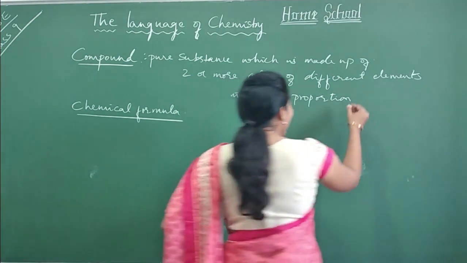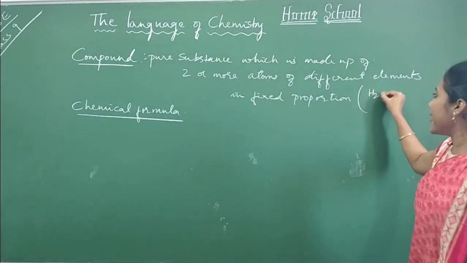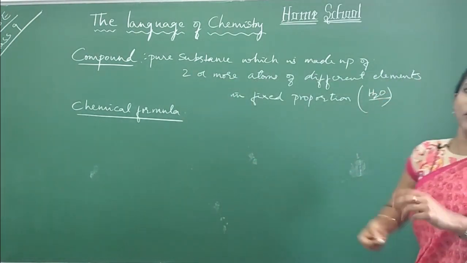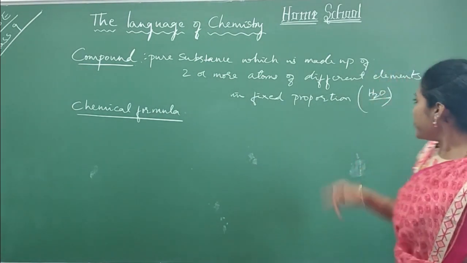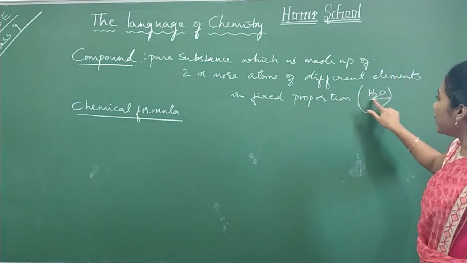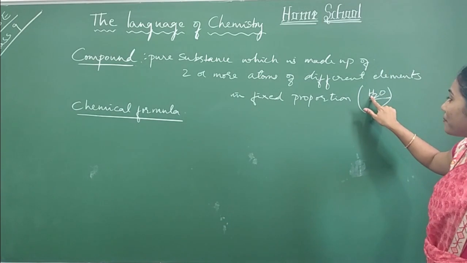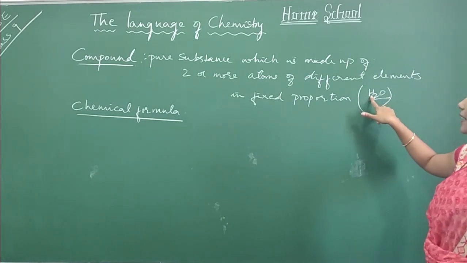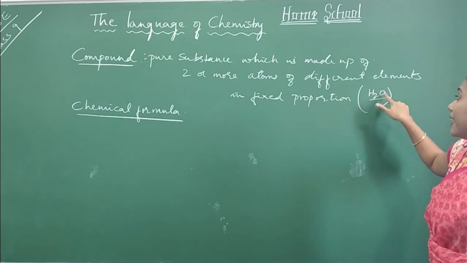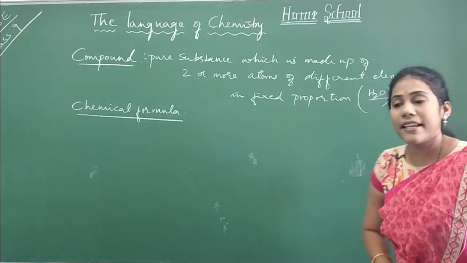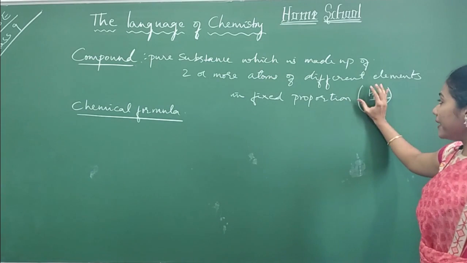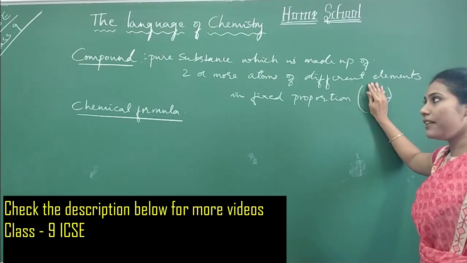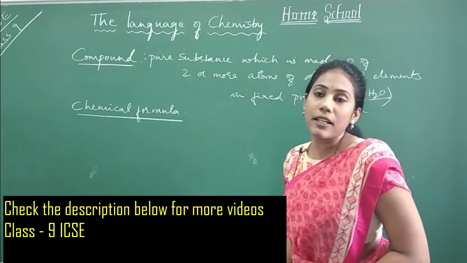Say for example, H2O is there. H2O is called a compound because this particular compound has two elements, isn't it? Two hydrogen atoms are there, and one oxygen atom is there. Both of them have combined and you got a different chemical. That is what we call compound.